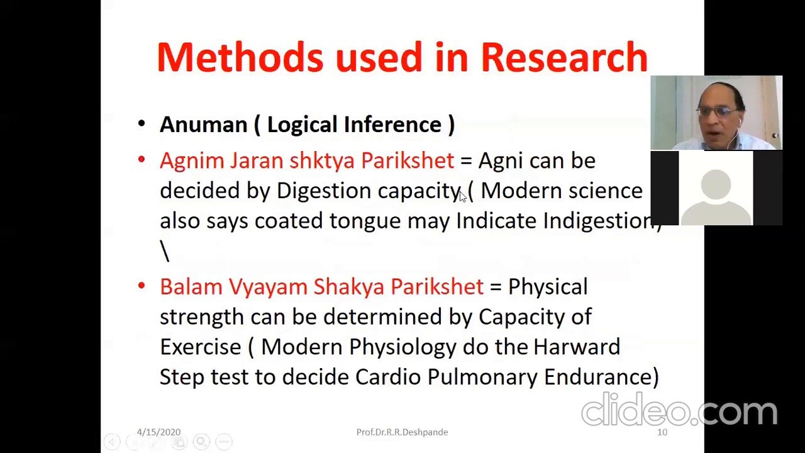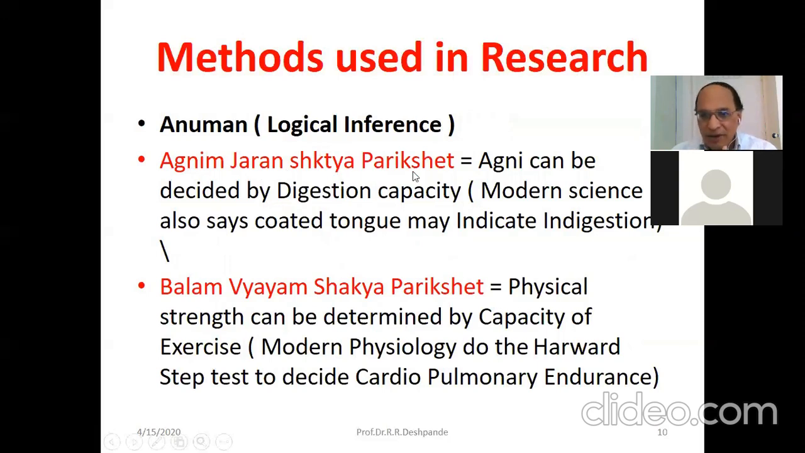The next Praman, evidence or proof, is Anuman. What is Anuman? Logical inference. For example, every time I have quoted some examples of research. Agnim Jarana Shaktya Parikshet. Can you see my cursor? Agnim Jarana Shaktya Parikshet.